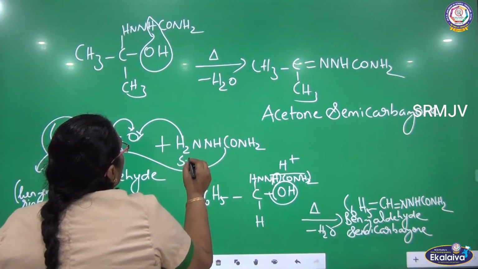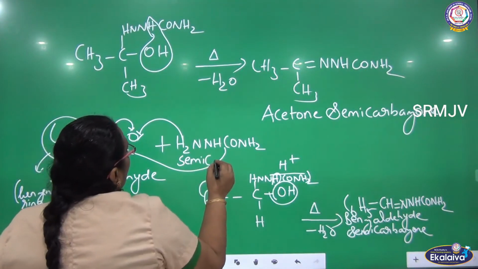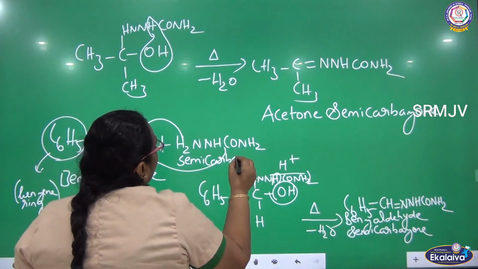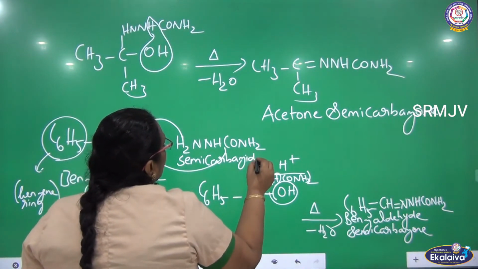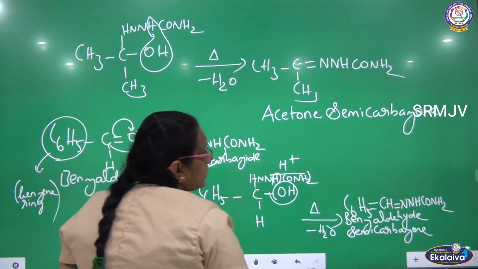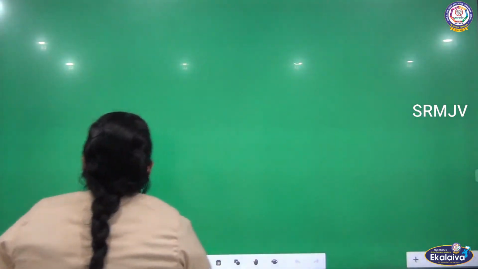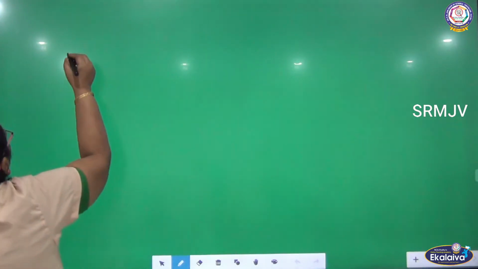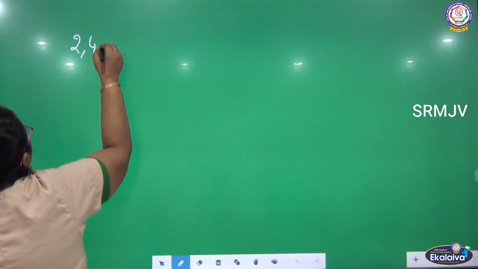So this is semicarbazide, and as the parent is benzaldehyde, the product formed is benzaldehyde semicarbazone.